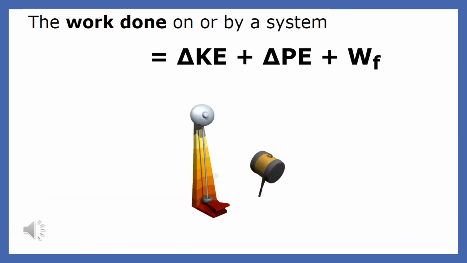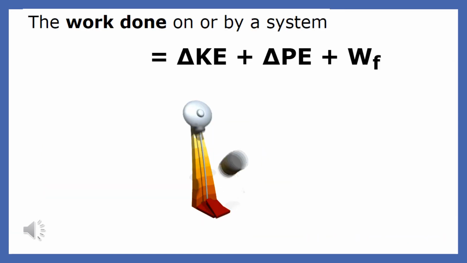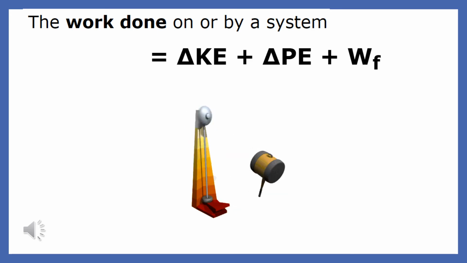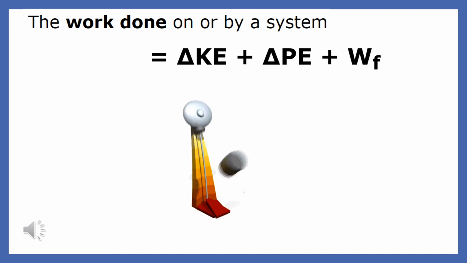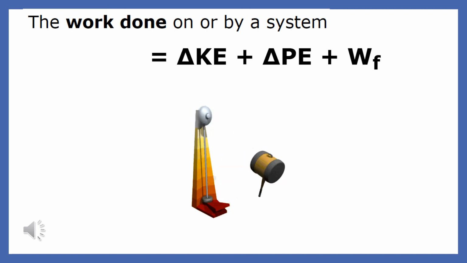Here is a game that you might have seen in an amusement park. A hammer hits the bottom and drives an object up towards a bell. The object increases in total energy because work is being done on it. The law of conservation of energy tells us that the total energy the object receives is exactly equal to the work done on it by the hammer.